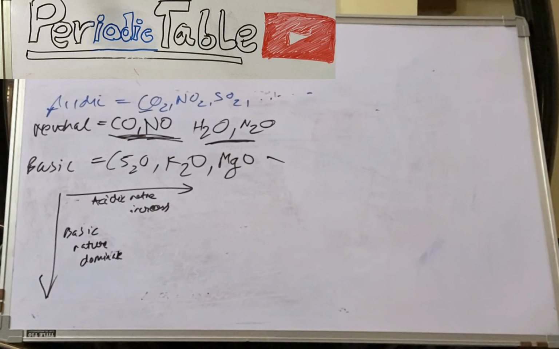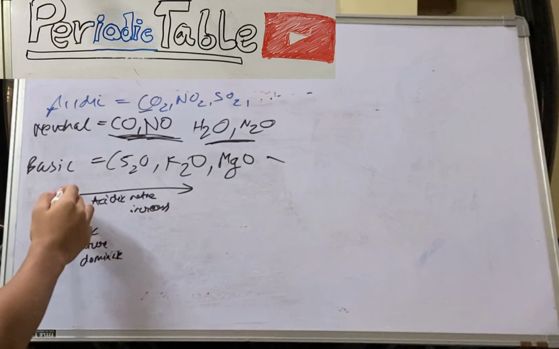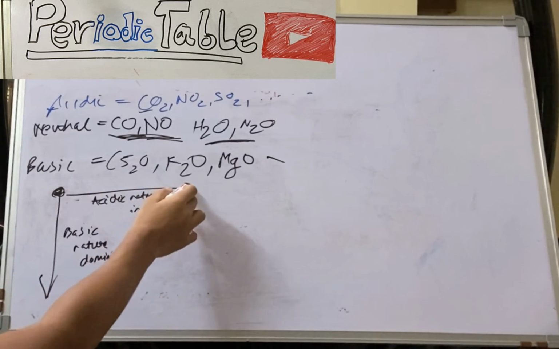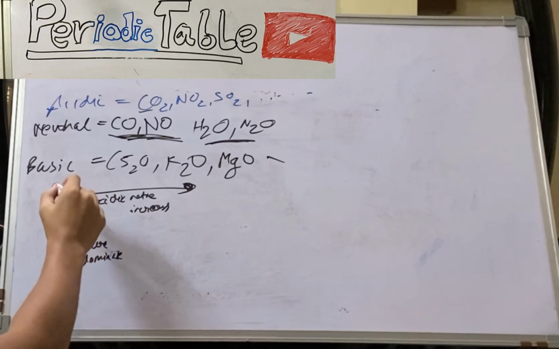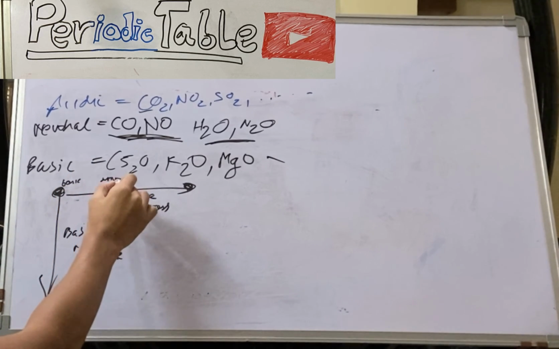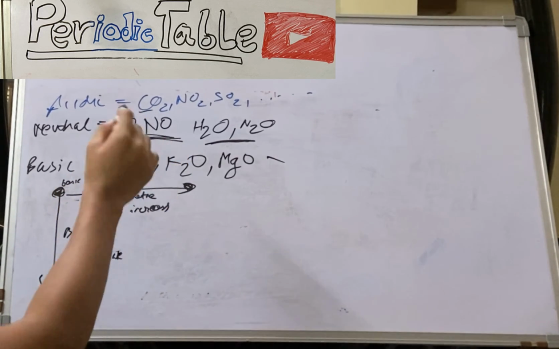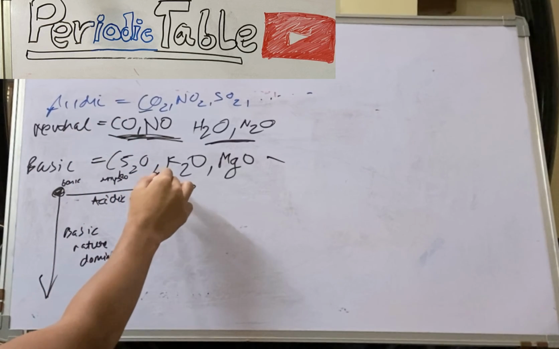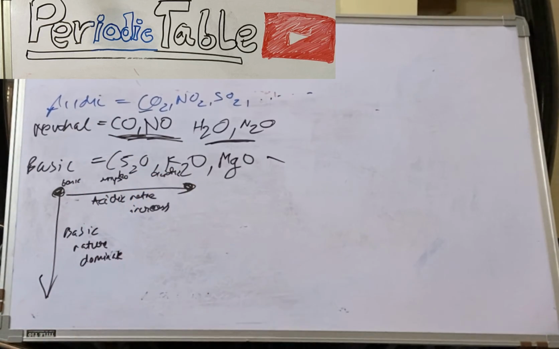Now the nature of oxides is related to how many oxygen atoms they are carrying. As we go from this part of the period to the last part, it goes from basic nature, then amphoteric oxides. I have to teach you that as well. Then there is acidic. So amphoteric oxides, I'll just name you a few.